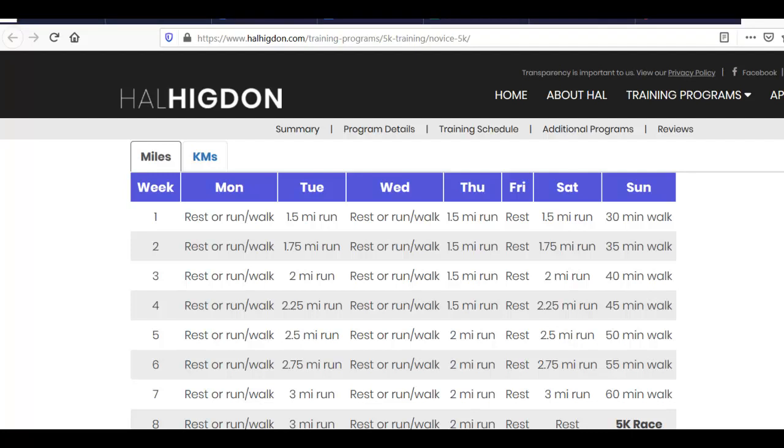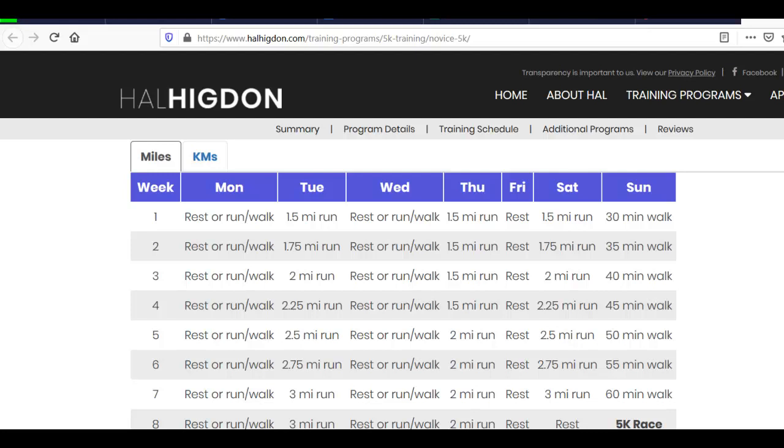I think this is cool because during this time there's a lot of stuff going on that we don't usually deal with, a lot of challenging things. And this is a really good way for you to do something. And 8 weeks from now, you can sign up for a local 5K when hopefully this is all passed, and do something that you might not have thought you could accomplish. You can even do this as a family, as a way to stay in shape together. So that's also an option.